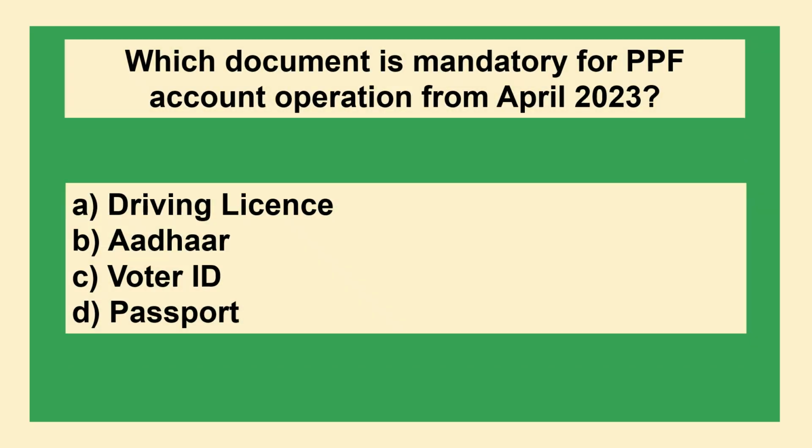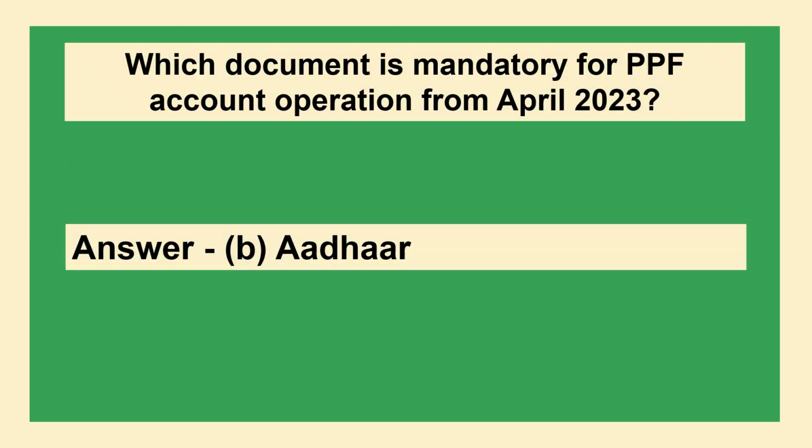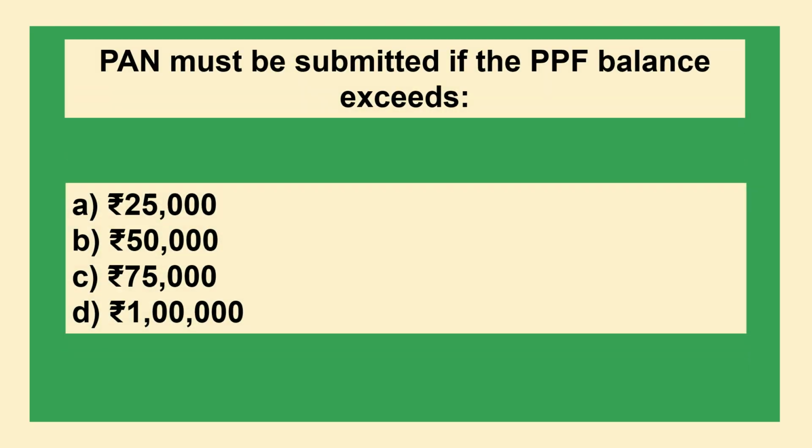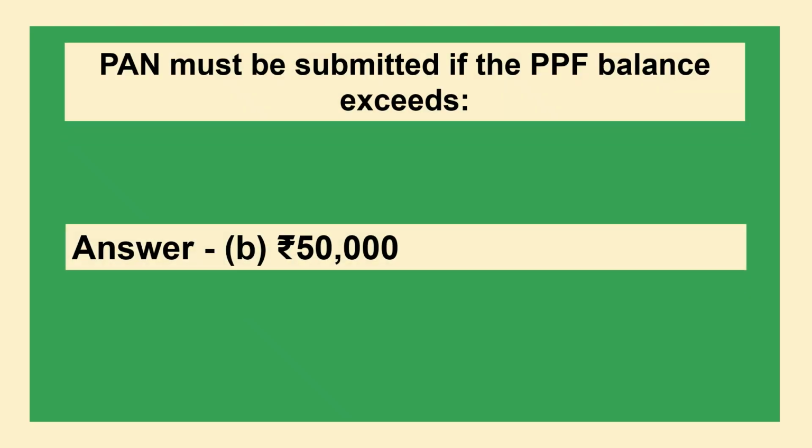Which document is mandatory for PPF account operation from April 2023? Option A driving license, option B Aadhaar, option C voter ID, option D passport. The answer is option B Aadhaar. PAN must be submitted if the PPF balance exceeds option A rupees 25,000, option B rupees 50,000, option C rupees 75,000, option D rupees 1 lakh. The answer is option B rupees 50,000.